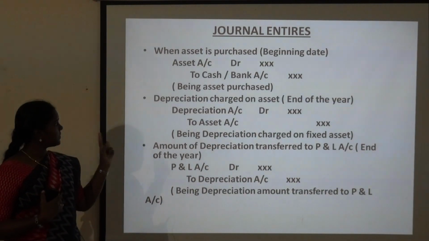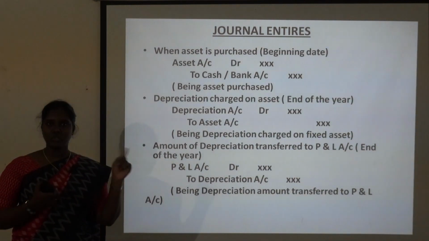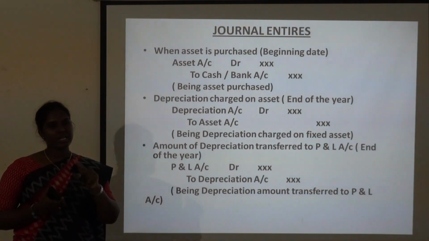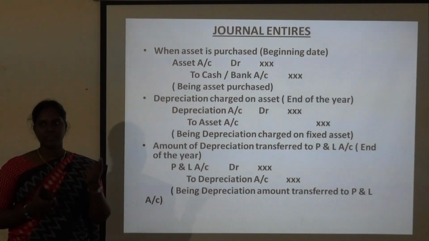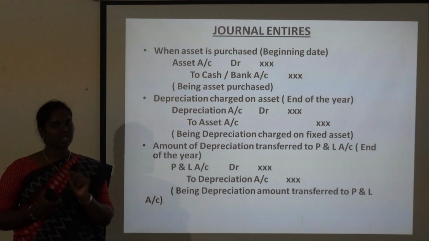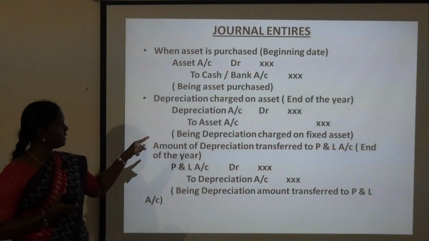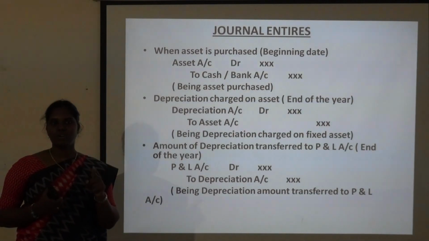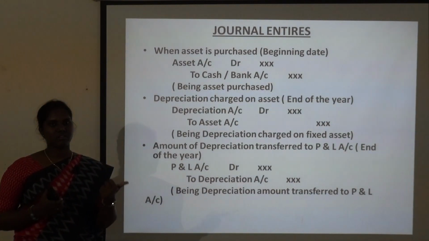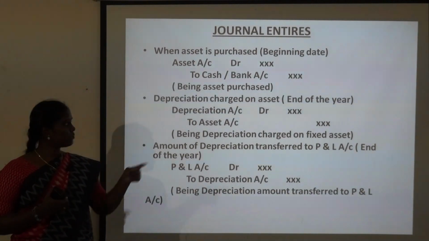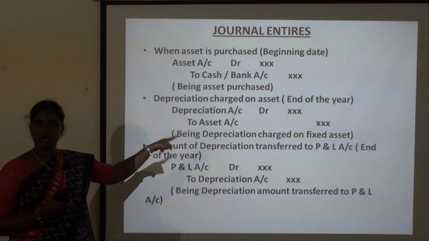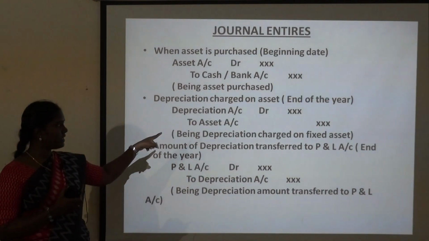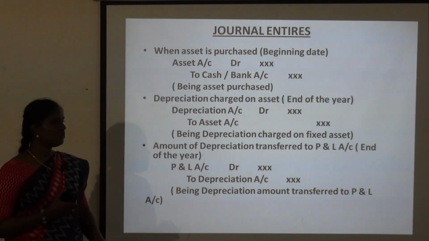The second entry is depreciation, which has been charged on the asset. So whenever depreciation is charged on an asset, the asset value will be decreased. When an asset value increases, the asset has to be debited. When an asset value decreases, the asset has to be credited. So the entry is depreciation account debited to asset. In accounting, depreciation is shown in the profit and loss account on the debit side, that is treated as an expense or a loss. That is why depreciation account is debited, as it is a loss to a business. And as the asset value decreases due to depreciation, the asset has been credited. So depreciation account debited to asset account.